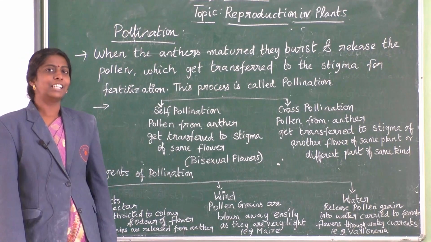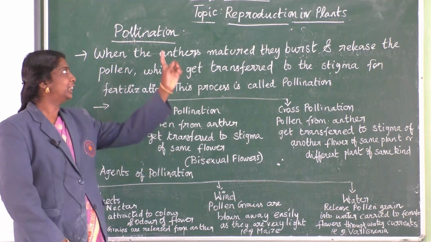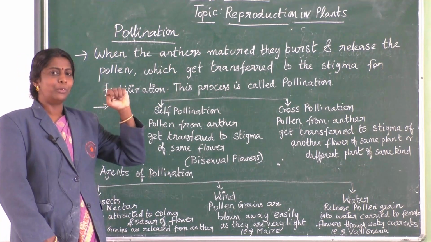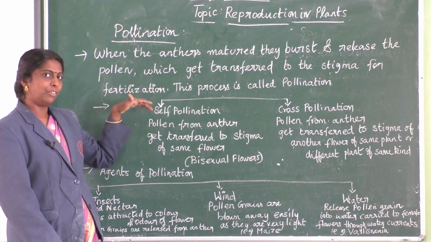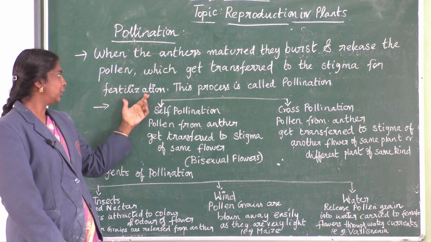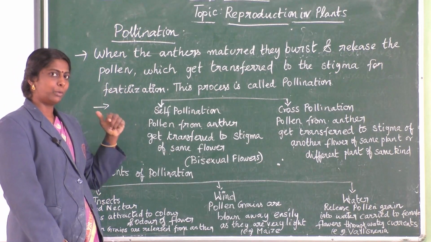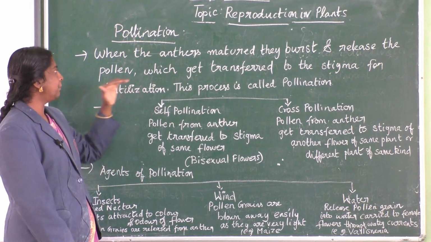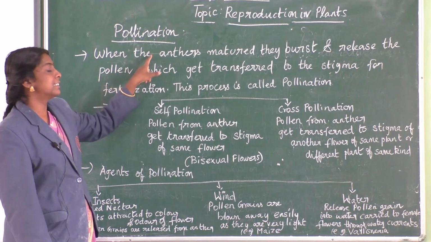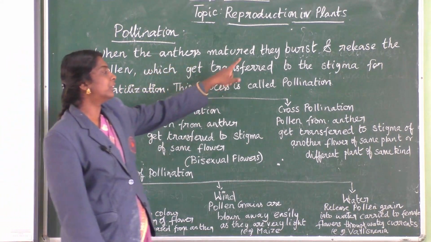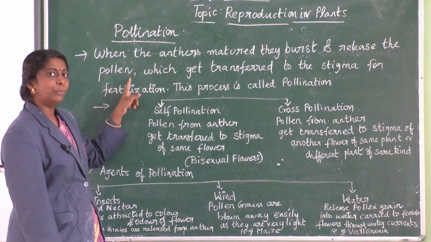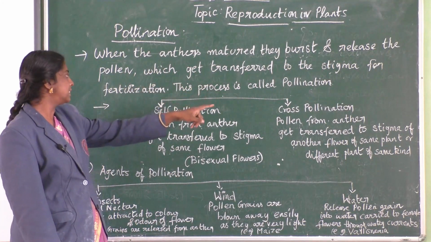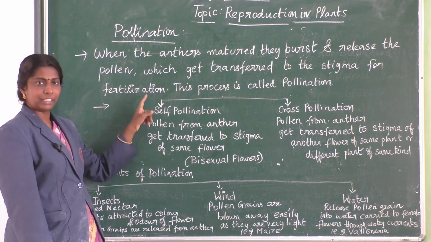Yes students, now we are going to learn about pollination. We already learned about fertilization: when male and female gametes fuse together, it gives you a zygote. Now, when the anthers mature, they burst and release the pollen, which gets transferred to the stigma for fertilization.